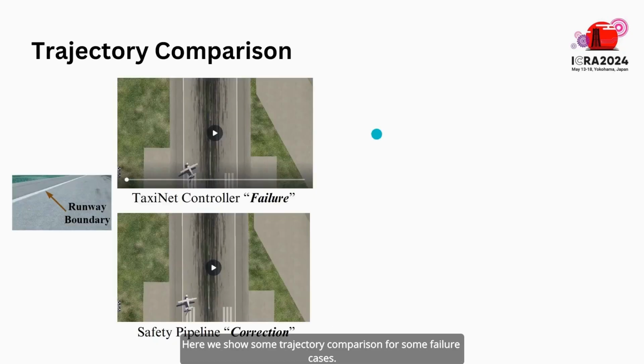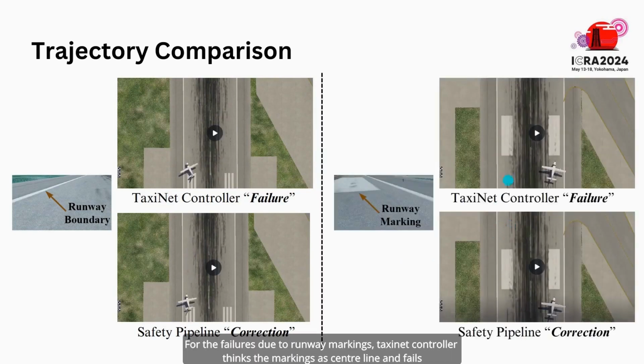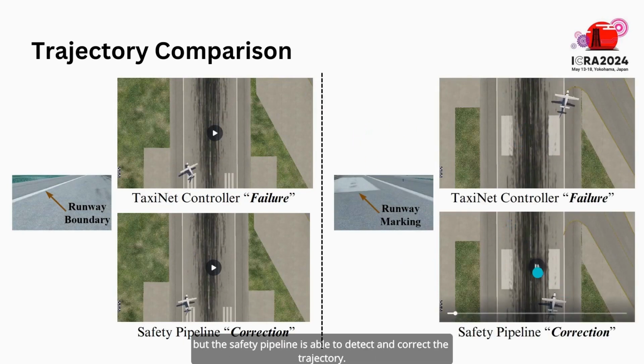Here we show trajectory comparison for some failure cases. Close to the runway boundary, the accident controller takes it outside of the runway, but the safety pipeline is able to correct the trajectory. For the failures due to runway markings, the accident controller thinks the marking is a center line and fails, but the safety pipeline is able to detect and correct the trajectory.